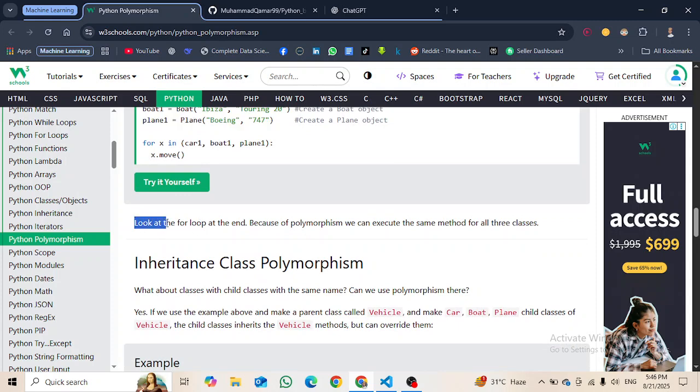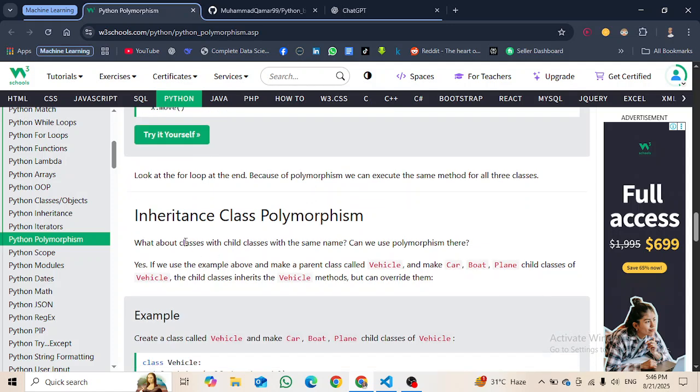Okay, look at the for loop at the end. Because of polymorphism we can execute the same method for all three classes. This is what we call polymorphism.